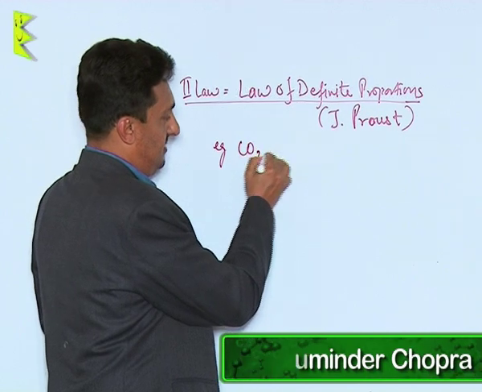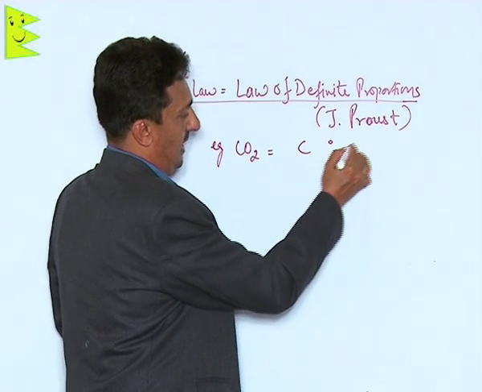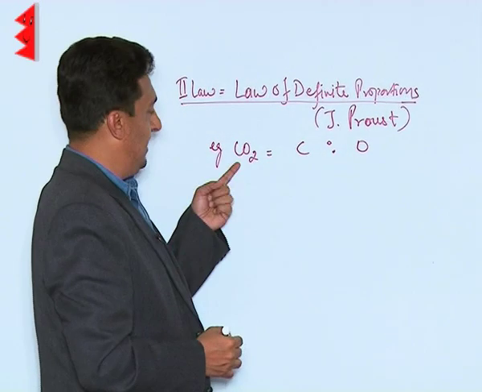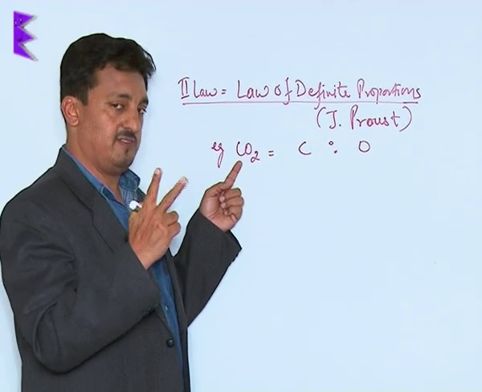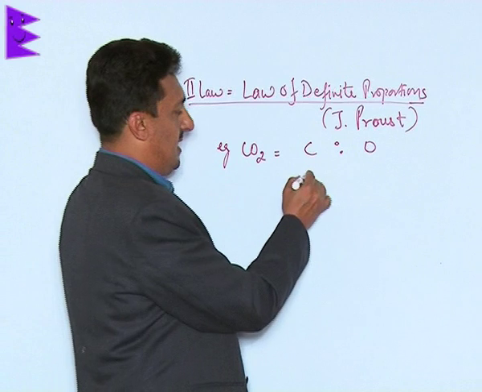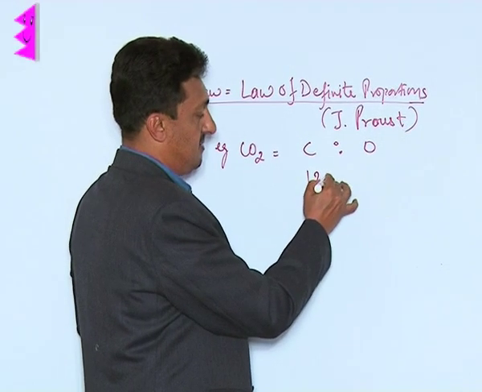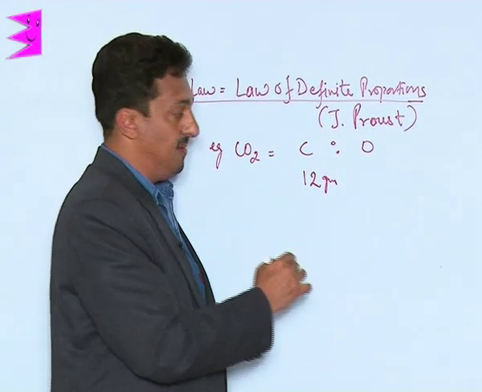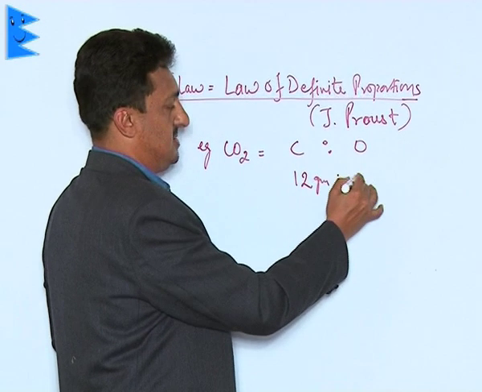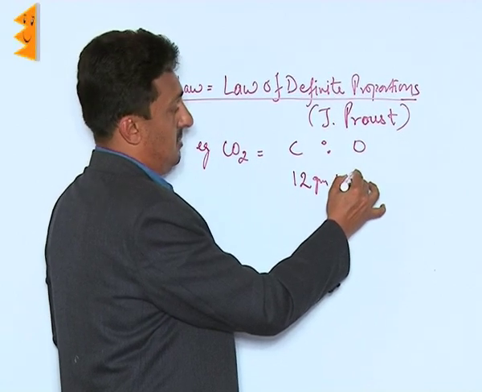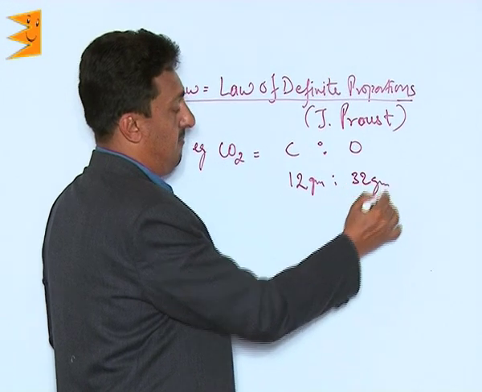carbon dioxide. In this, we have carbon and oxygen. We know that one molecule of CO2 contains 1 carbon and 2 oxygen atoms. So 1 carbon is 12 grams, for 1 mole I'm talking about, and oxygen is 32 grams. Why am I writing 32?